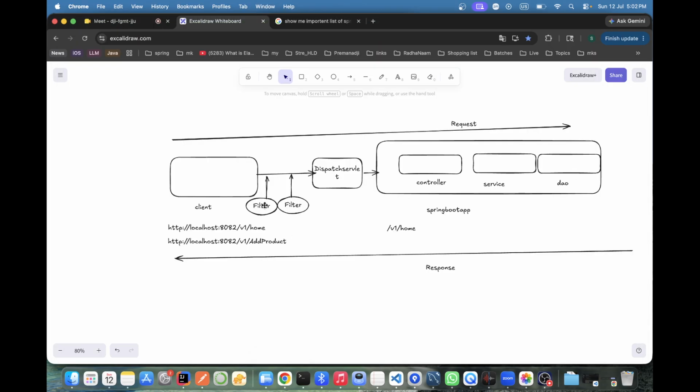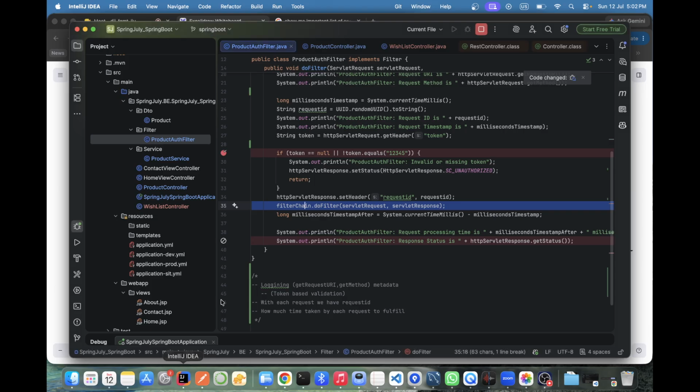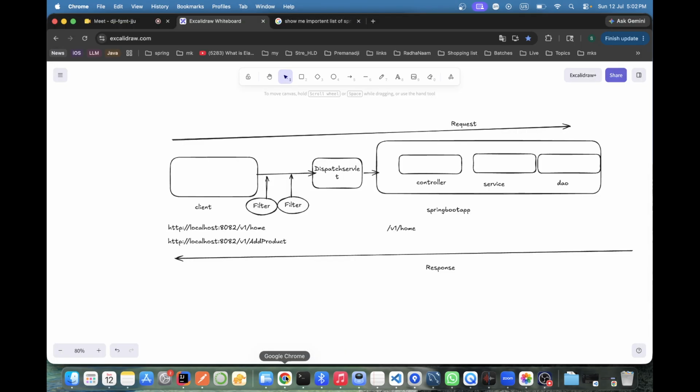After their task is done, it will give to another filter, do filter. Then when that one is done, it goes to the next do filter. Suppose in our application we are using only two filters. The moment I call doFilter after the second filter, it will always go to the DispatcherServlet. From the DispatcherServlet, the handler mapper will be there. I'm just forgetting the name here. That's part of this one.